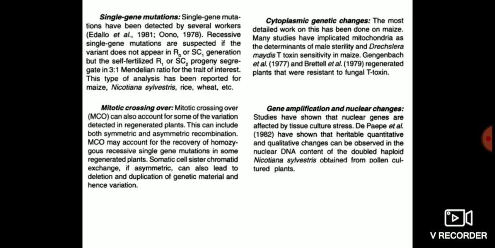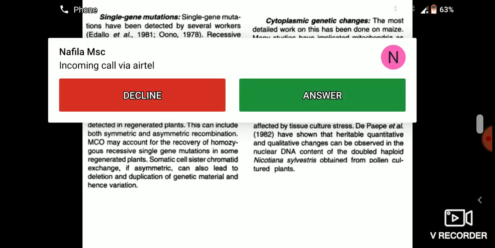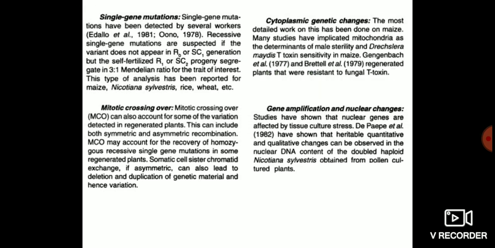As variation is induced, there is amplification, and the nuclear content may also change. Studies have shown that nuclear genes are affected by tissue culture stress. Due to the stress in tissue culture, there are changes in the nuclear genome and its structure. It has been reported that heritable quantitative and qualitative changes can be observed in the nuclear DNA content of double haploid Nicotiana obtained from pollen cultured plants. So content change, gene amplification, and nuclear structure change have all been reported.